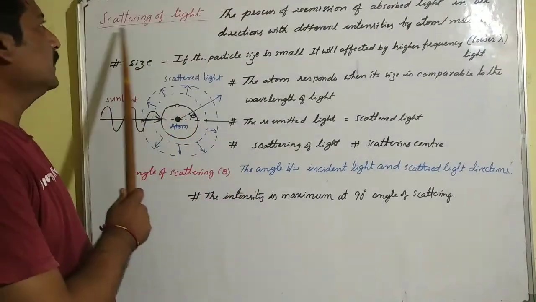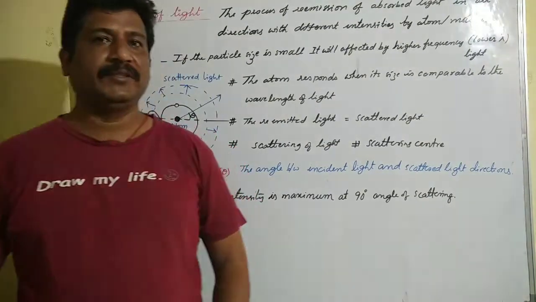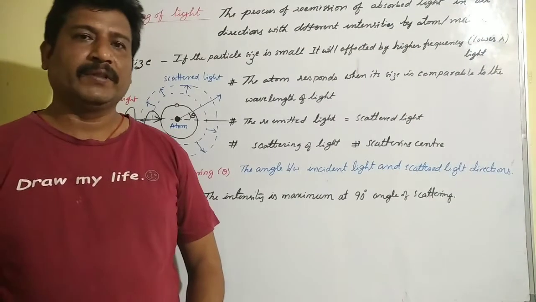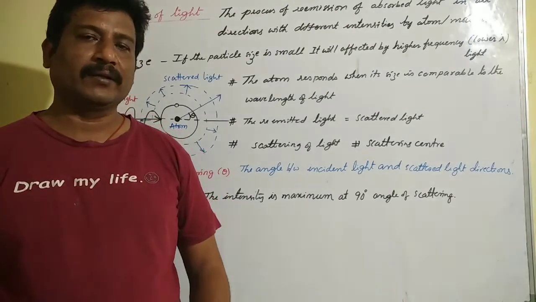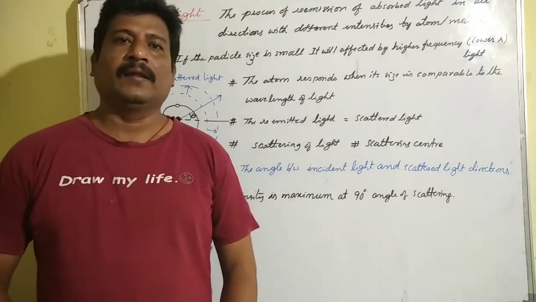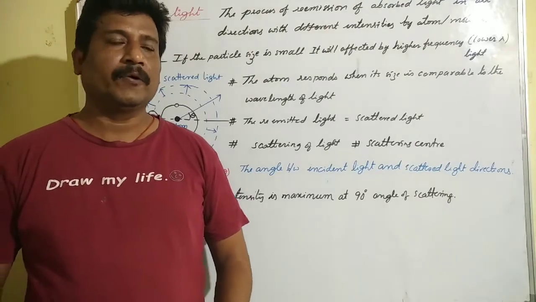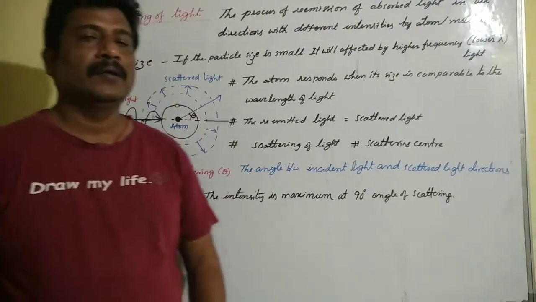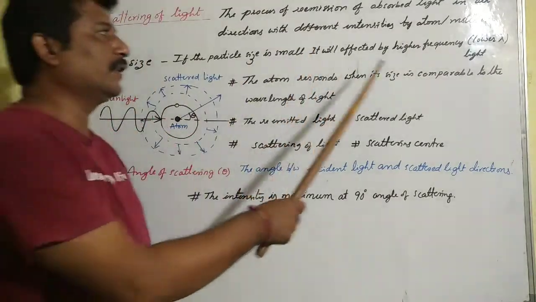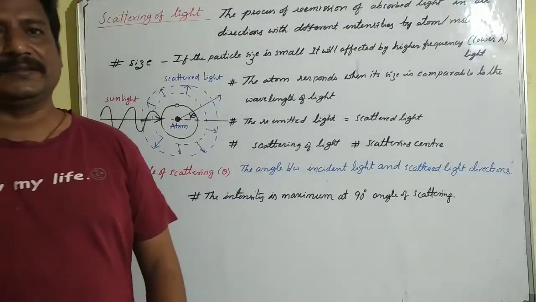Let us know about scattering of light. The process of re-emission of observed light in all directions with different intensities by an atom or molecule is called scattering of light. The effect of light on a molecule depends upon its size. If the particle size is small, it will be affected by higher frequency or lower wavelength of light.